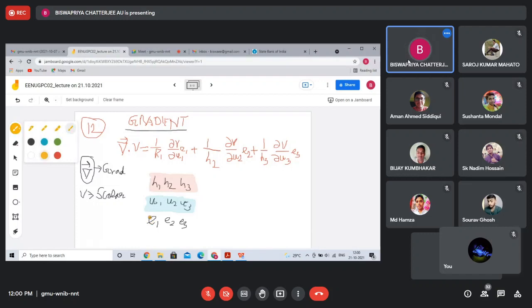And what are E1, E2, E3? If you know this, then you can generate any formula.